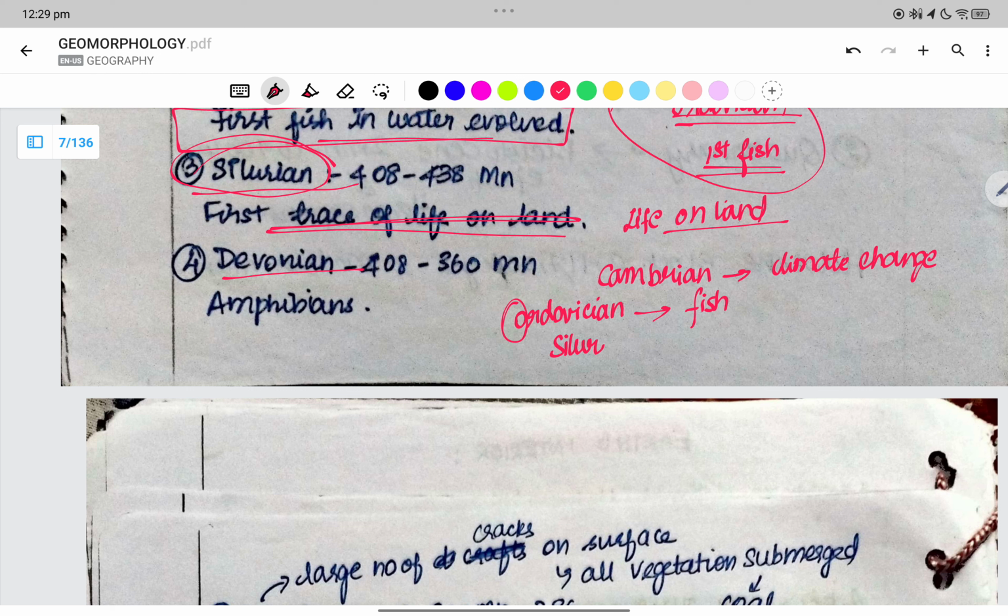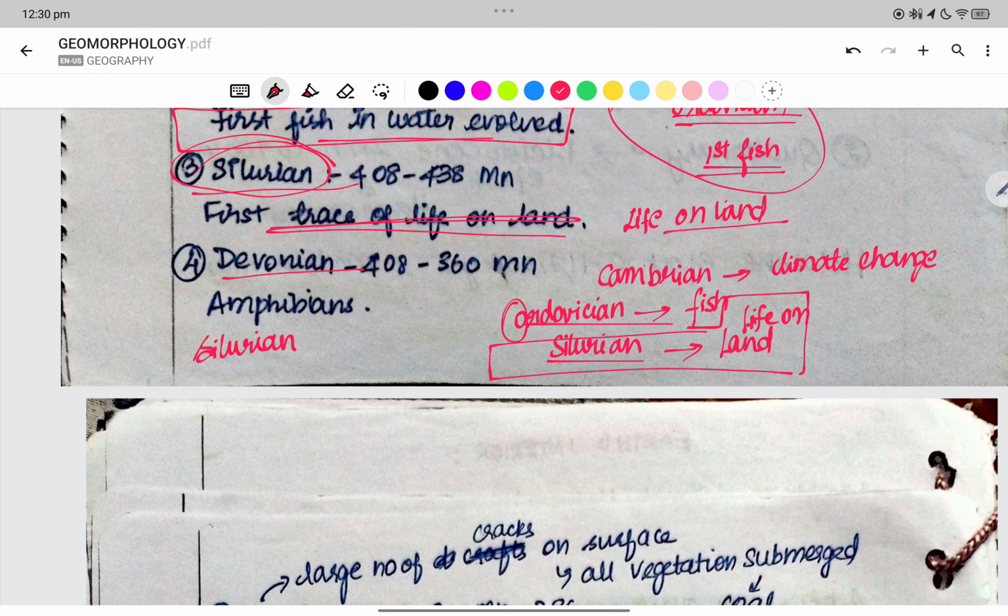And Silurian is related to the first traces of life on land, terrestrial life. Life on land is Silurian.